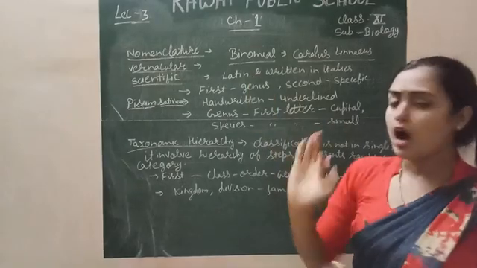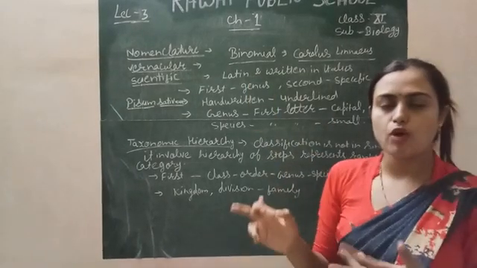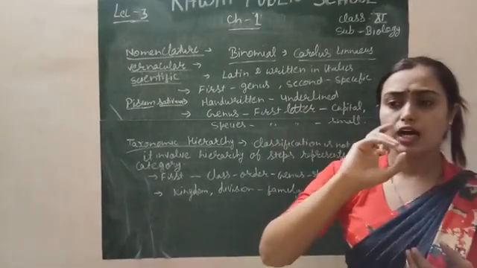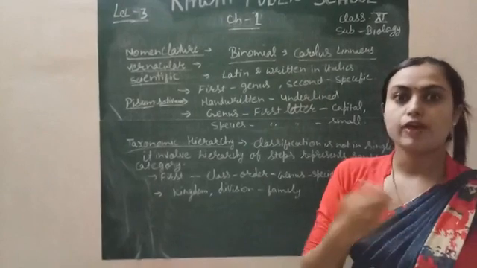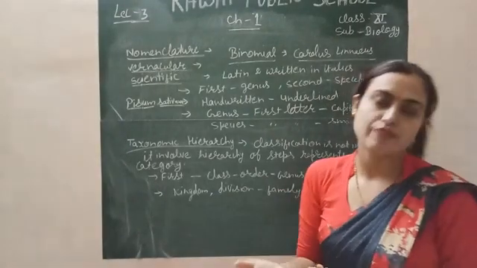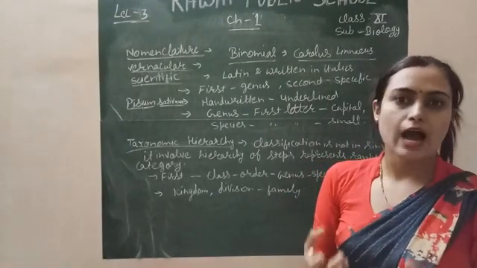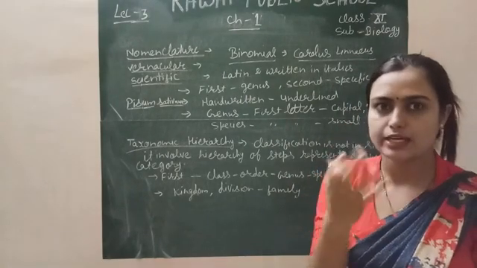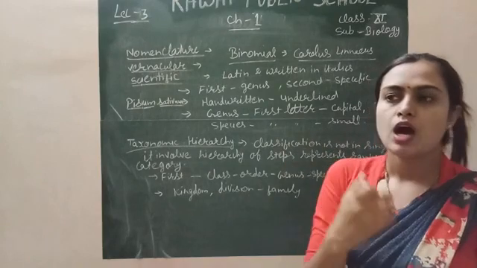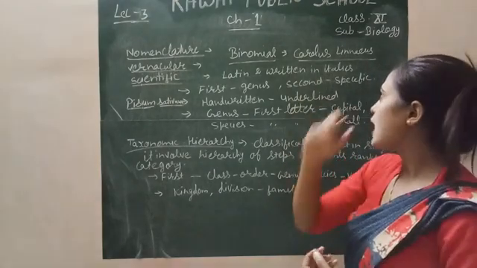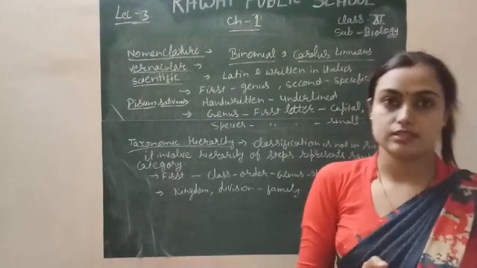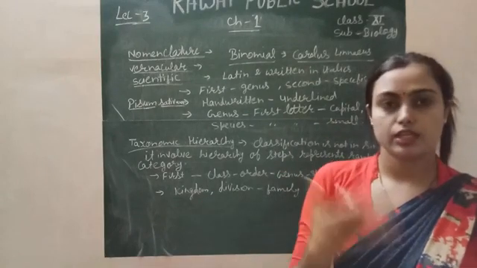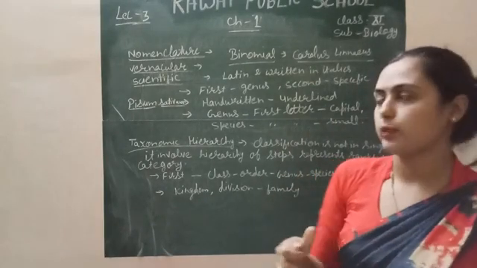So what are the different criteria for giving the scientific name of any living organism? Firstly, generally the name given to every living organism arises from the Latin language, with a specific meaning, and it is written in italics.